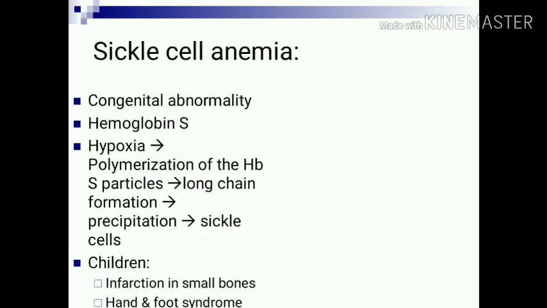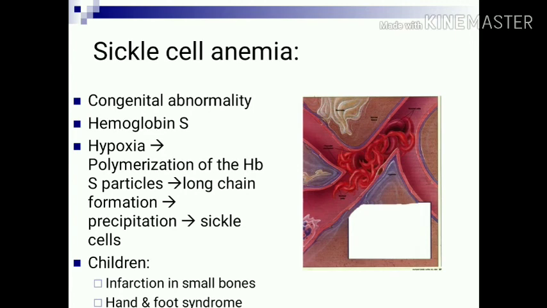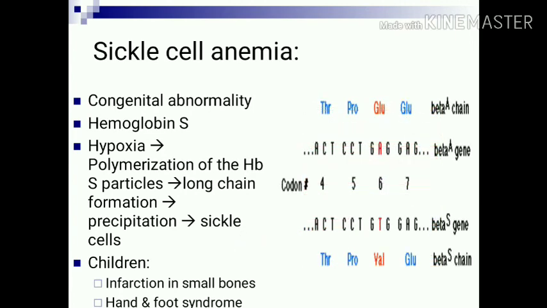Next variety is sickle cell anemia. This is also a congenital abnormality. Here there is presence of hemoglobin S. In hemoglobin S, what is the pathology? At the 6th position of the beta chain, glutamic acid is replaced by valine, and because of this hemoglobin S is produced.